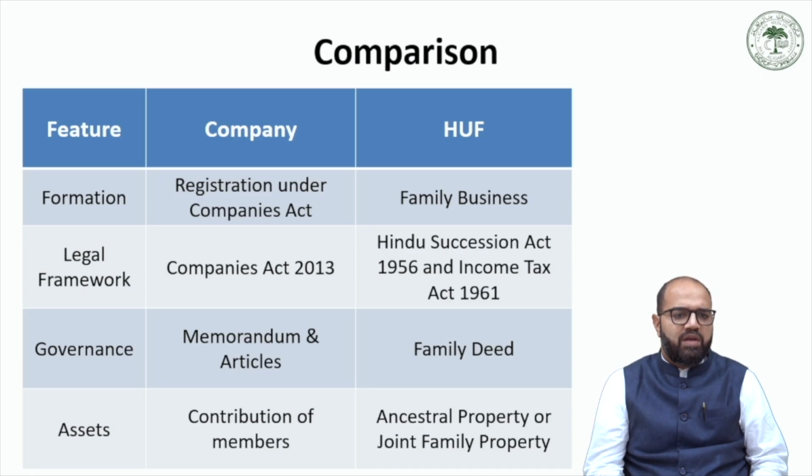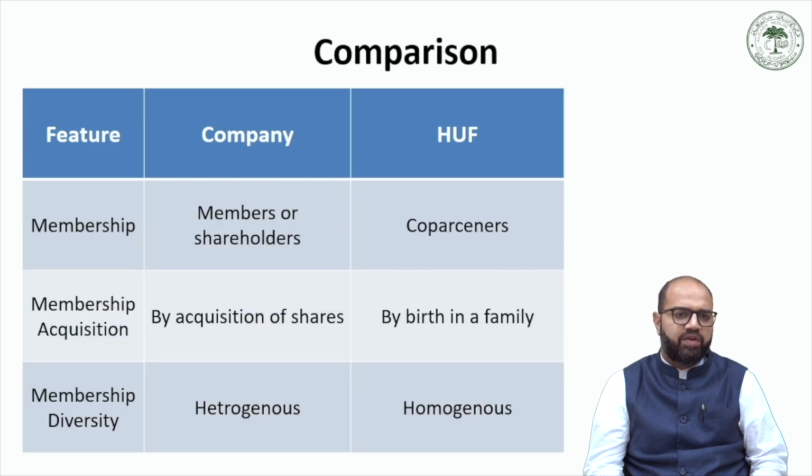The assets of a company generally emerge from the contribution by various members or their capital, whereas in an HUF they come through ancestral property or joint family property. So as you can see here, the base of an HUF remains the family and inter-family relationships. Now the membership in a company is acquired through subscription of shares and they are known as members or shareholders, whereas in an HUF they are known as co-partners. And membership acquisition in an HUF is by virtue of being born in a family, that is through a status.